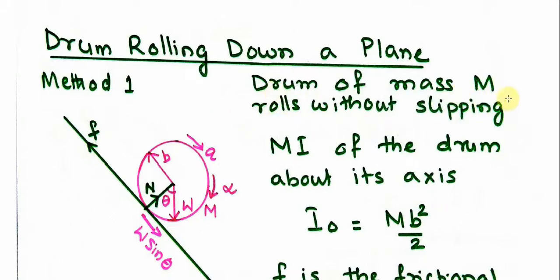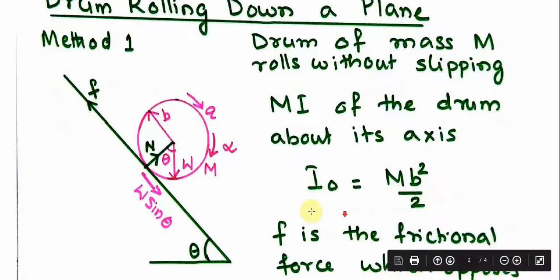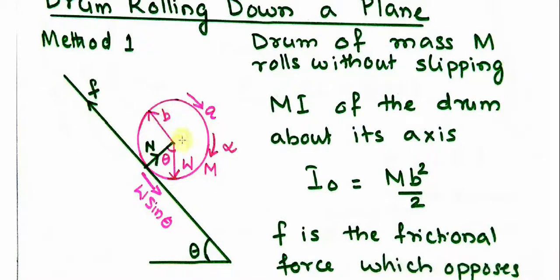A drum of mass m is rolling. This is how it is rolling. This is a drum. It is rolling along a plane which is inclined at an angle theta to the horizontal. It is of mass m and the radius is b. The drum is rolling without slipping. It is rolling and coming down.